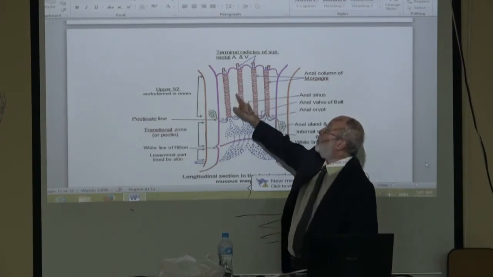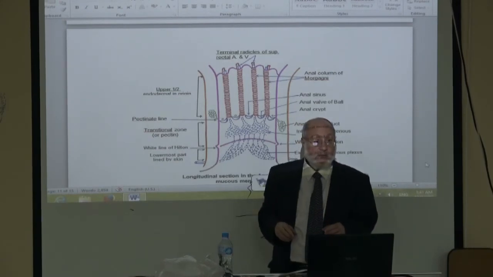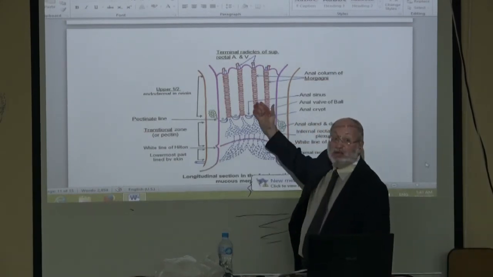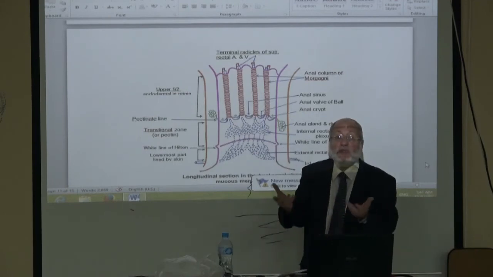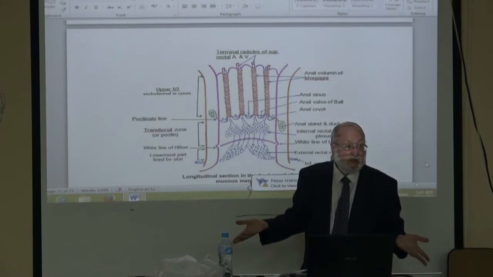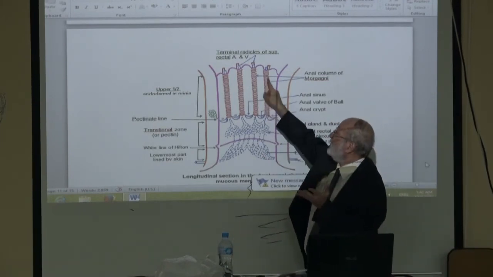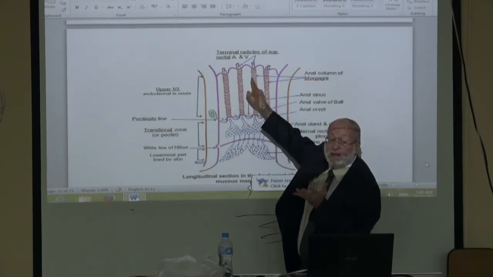And the tributaries of the superior rectal vein are poorly supported in the submucosa, which you all know is loose areolar connective tissue. Therefore, the internal hemorrhoidal venous plexus is arranged vertically.